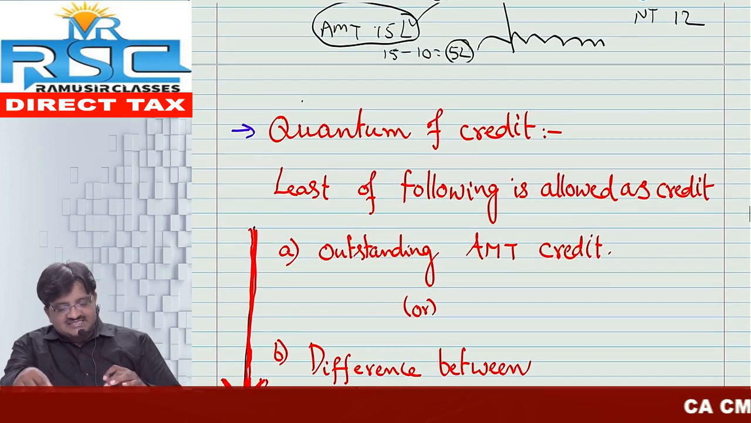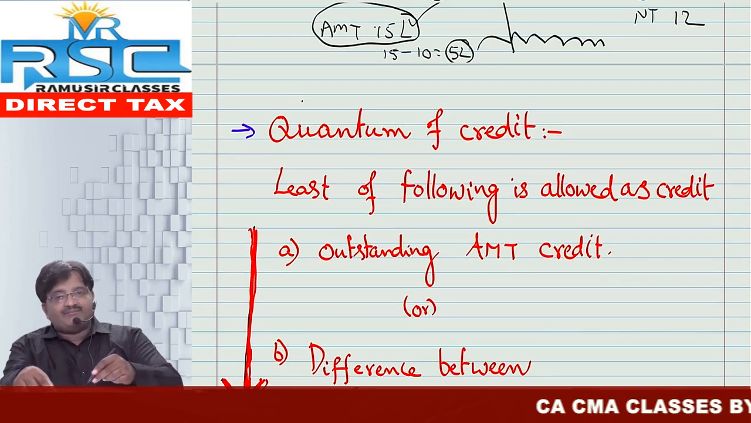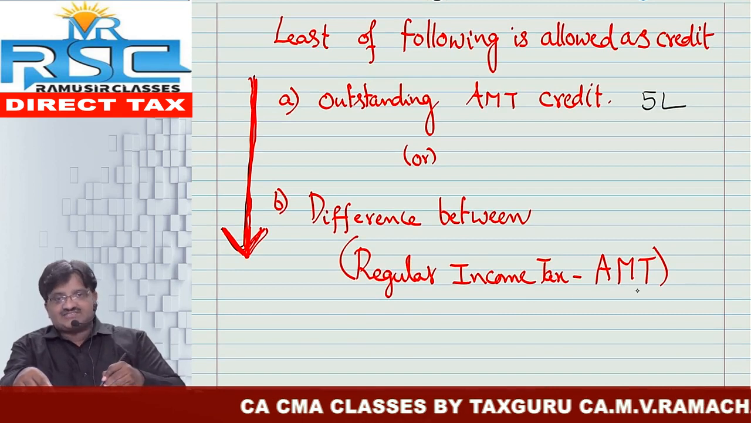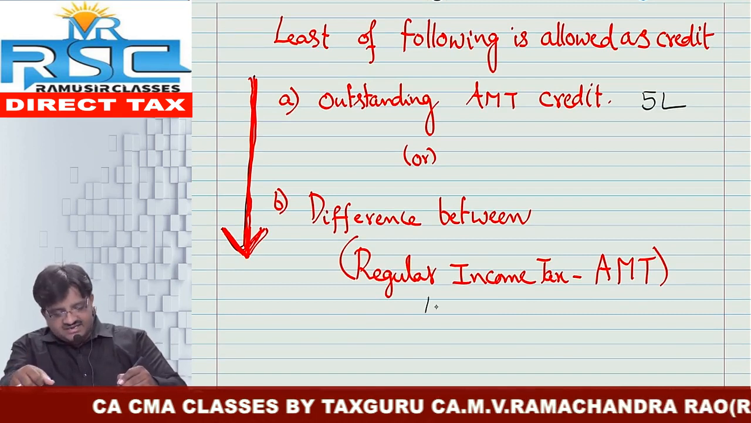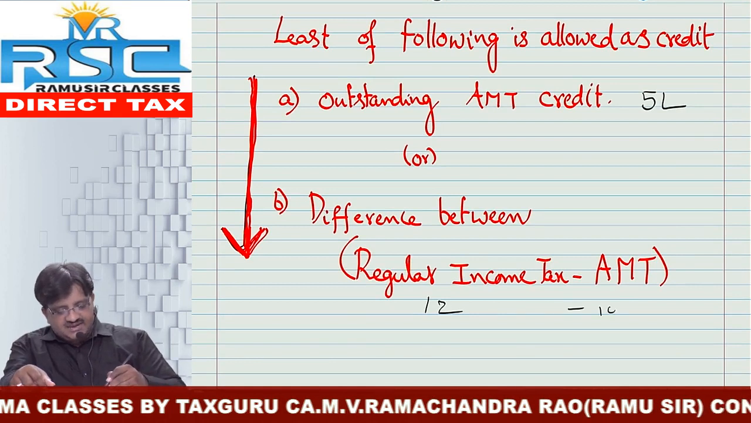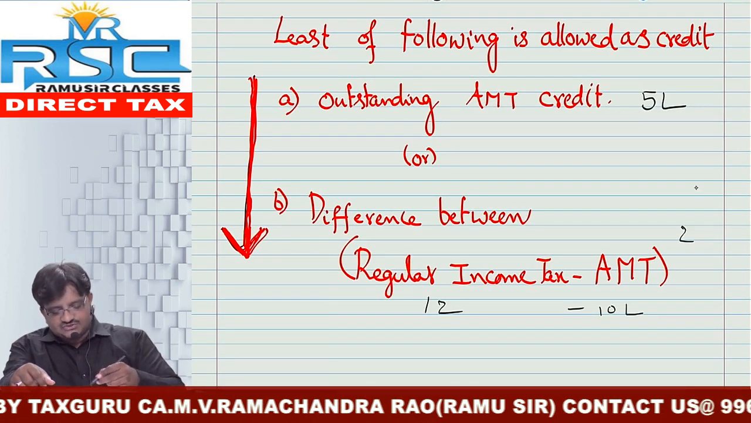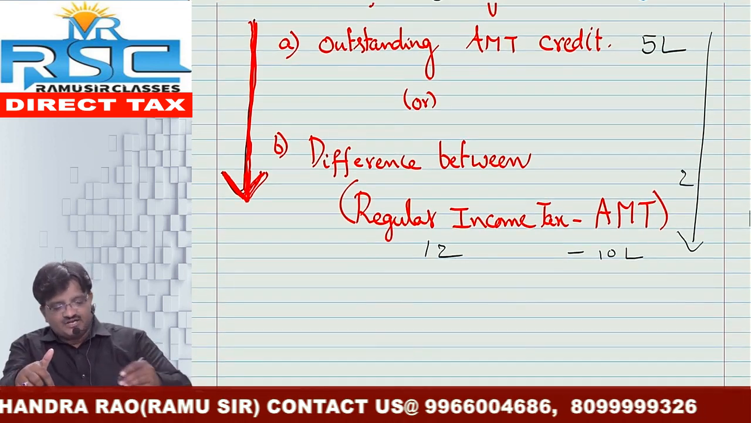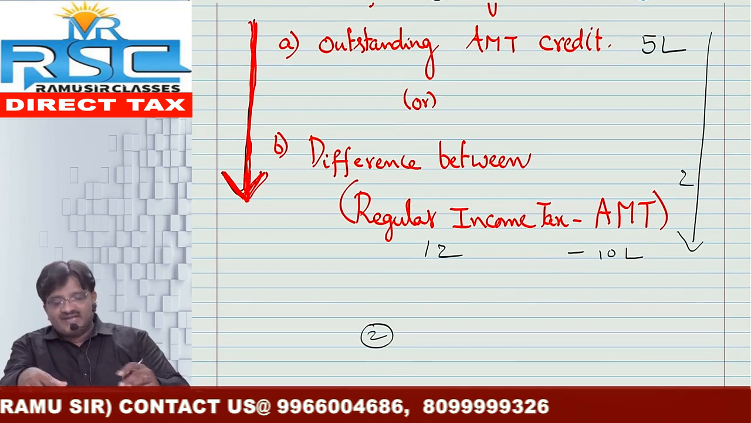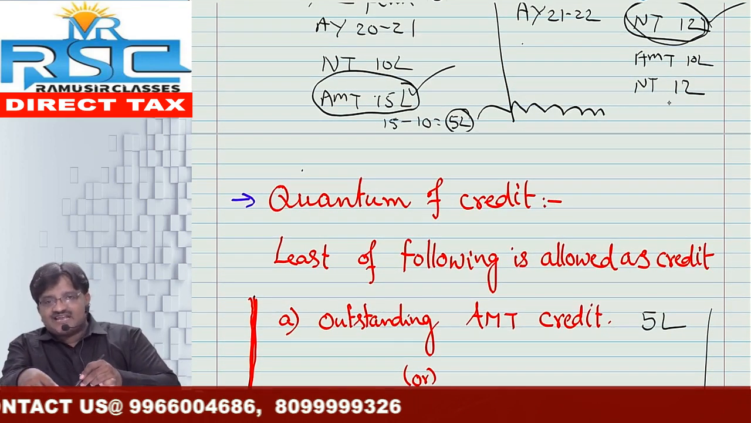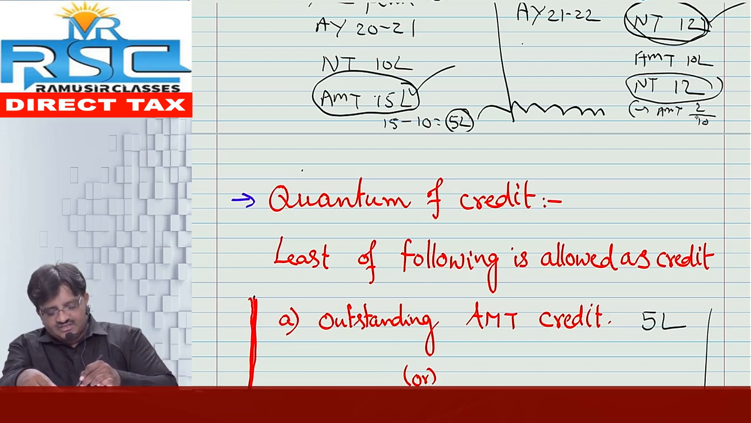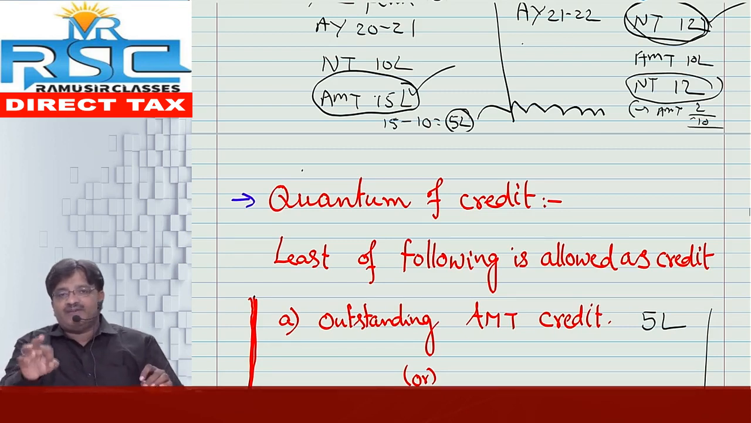In my earlier example, I have an outstanding AMT credit, let us say 5 lakh. The difference between regular income tax and AMT: regular income tax is 12 lakh, AMT is 10 lakh, so the difference is 2 lakh. Tell me friends, 5 lakh or 2 lakh, whichever is lower? That is 2 lakh. So the 2 lakh credit can be adjusted. Your normal tax liability in assessment year 21-22 is 12 lakh, minus the AMT credit of 2 lakh, so the net amount you have to pay as tax is 10 lakh.